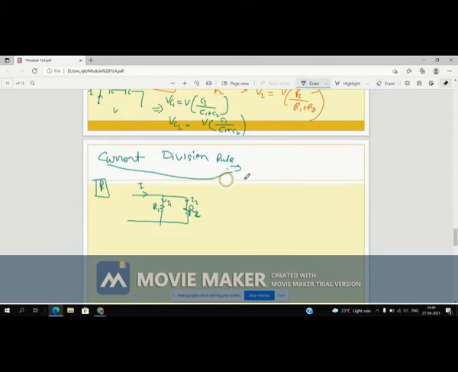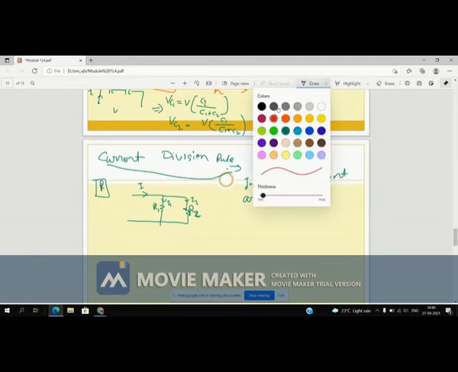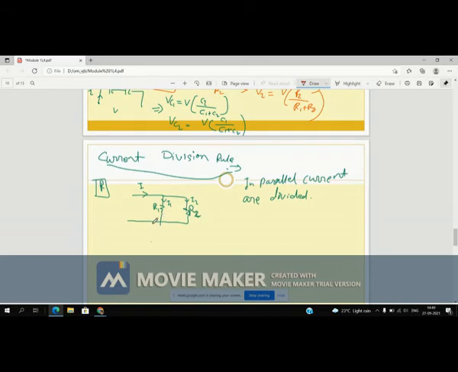See, in the current division rule, in a parallel circuit the current is divided, right? But in parallel the voltage is the same. So here the voltages are the same, so go through with the voltage concept. Let's take V as the applied voltage. So V is equal to V1 is equal to V2, right?